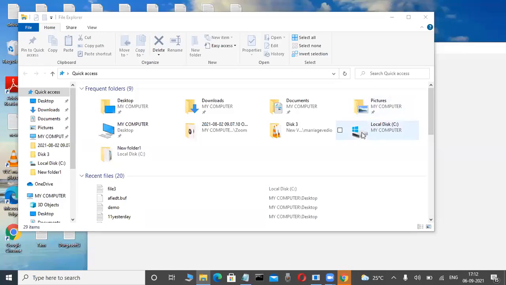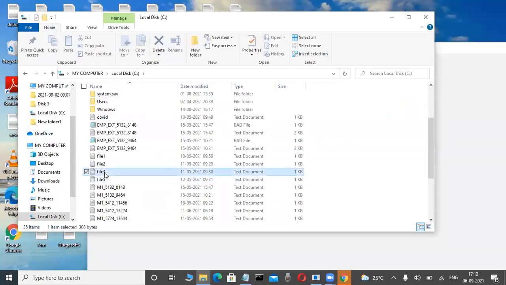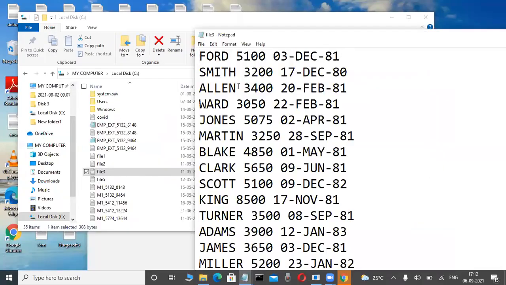Suppose here this is a file, and the C drive is there. In a file format also, we are storing data permanently. In this file I'm storing some employee details. This is not a database. Millions of records, lakhs of records, we are also storing here. Suppose yesterday or last week I stored it. Yes, permanently, here also we are storing data permanently without a database.